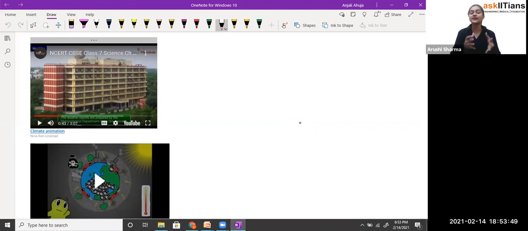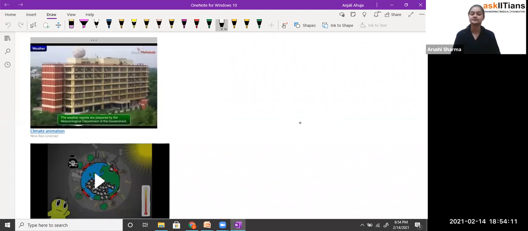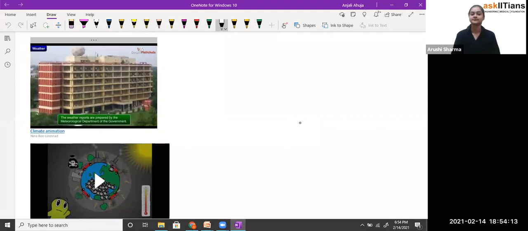So that's how, students, whenever we are going to watch cricket, there is an announcement of the weather forecast, how the day is going to be. And that's how we get this information from our newspapers. They have all of the data, as I have told you. Now, who is providing this data? So let's watch it. By the meteorological department of the government.